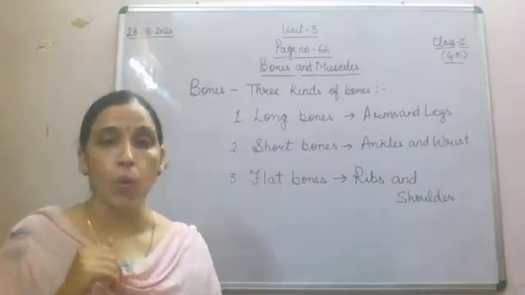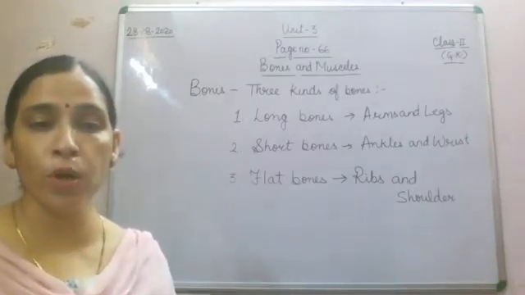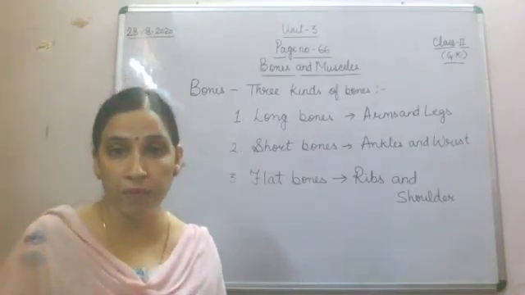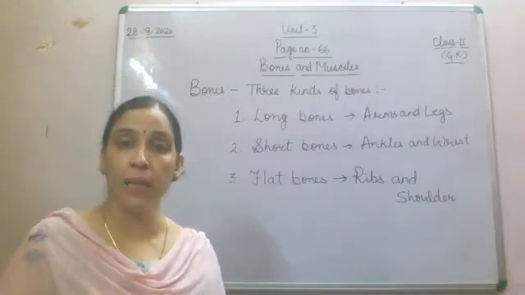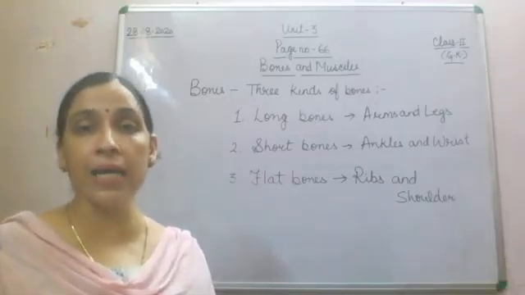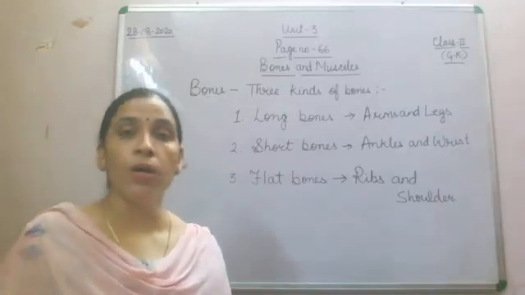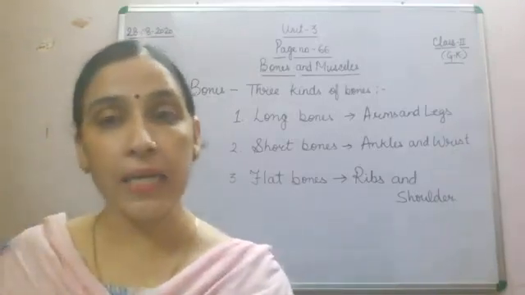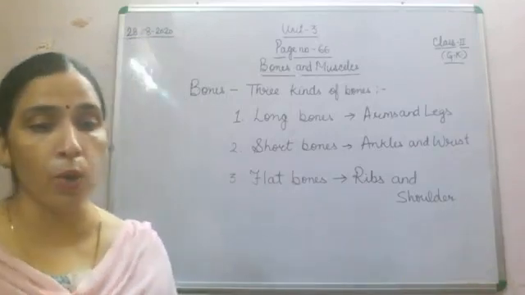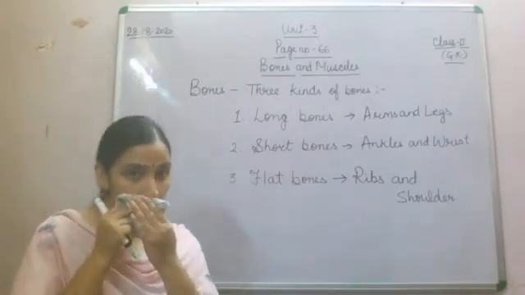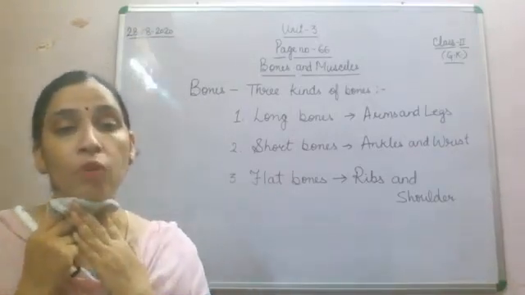Fine. Now, at birth, the human body has about 350 bones. At the time of birth our body has more than 300 bones, as I have told you. In your book it is given that it is about 350 bones at the time of birth.